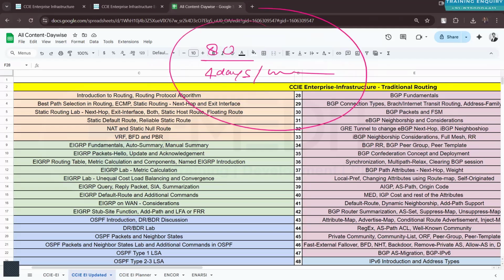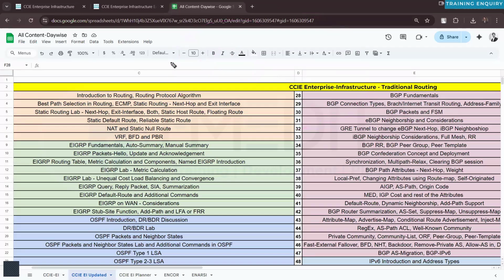CCIE Enterprise, right? Which includes the ENCOR topics also, right? So we don't want to follow separately on the ENCOR part. You will have to follow separately on the ENCOR, actually. Even the exam topics, right? Yes, correct. See, the point is the ENCOR exam that we have.